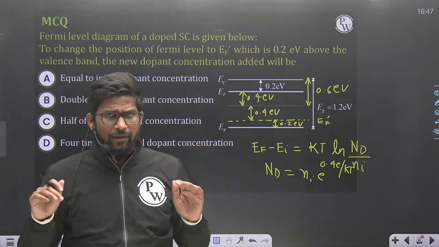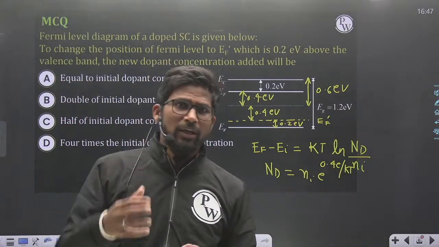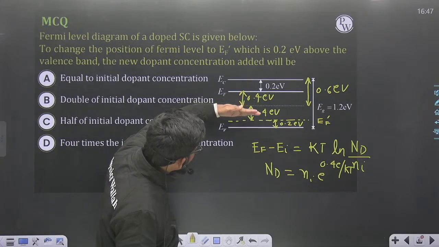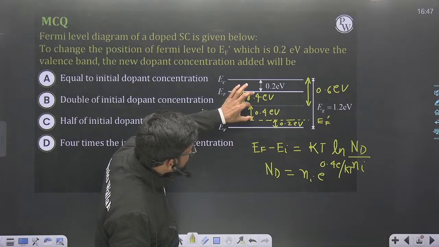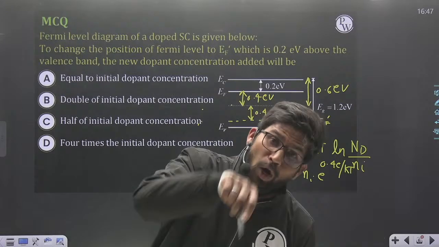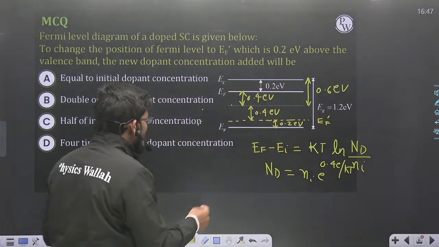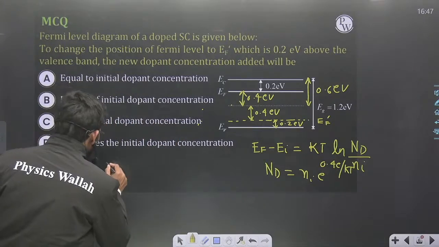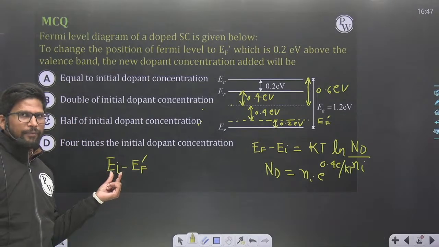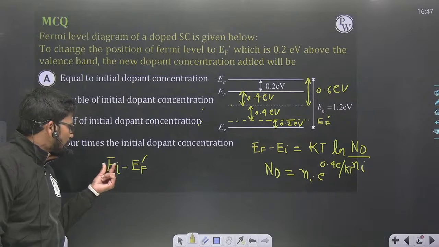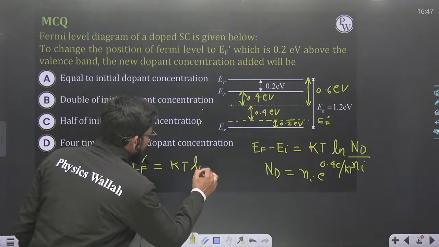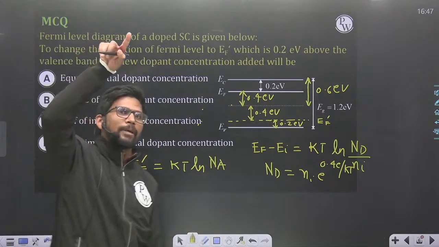So think like that. If initially my semiconductor is of intrinsic type and I need to move the Fermi level from EI to EF dash, that is 0.4 electron volt below the intrinsic Fermi level, then I need to add Na acceptor atoms in the pure semiconductor.